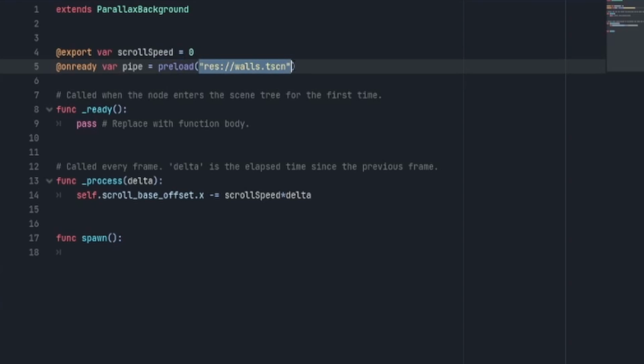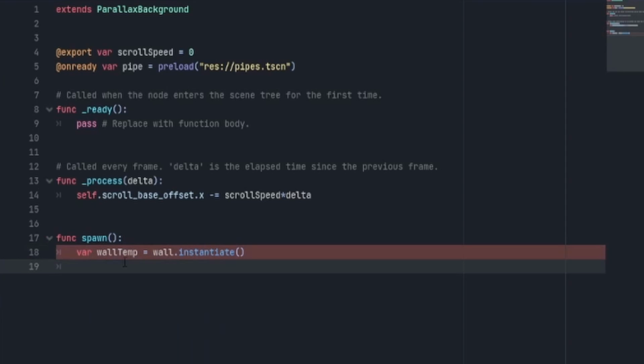Now, what is this path? Well, this is the path of the pipe. I called it wall in my reference, but here it's pipe. So if I take the pipe that I just created and drag it into this preload, it will give me the path for it. Alternatively, you can also right-click the pipes, and there should be copy path. Control-Shift-C.